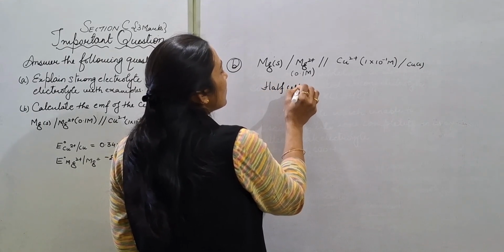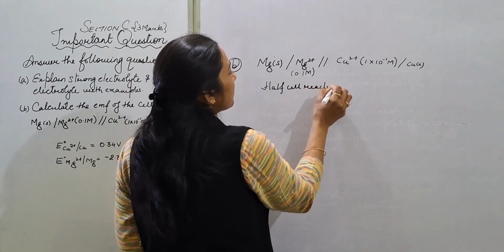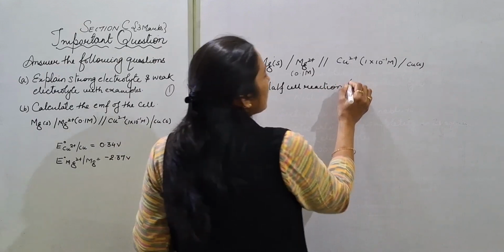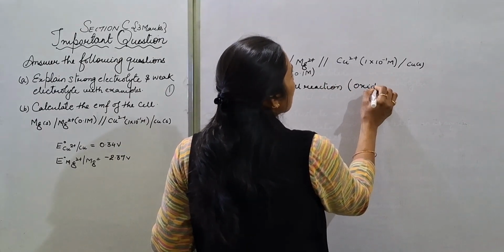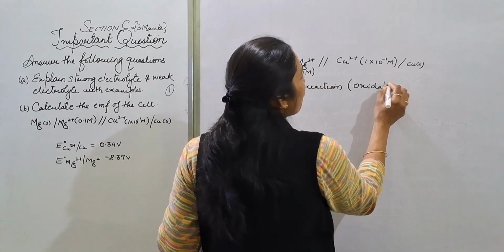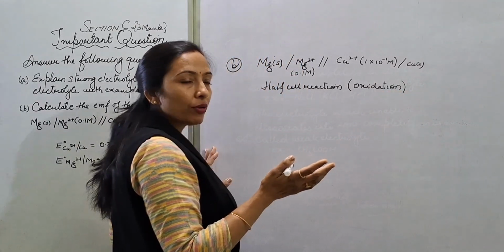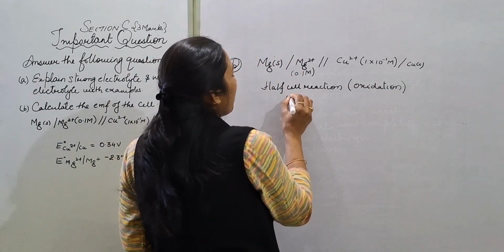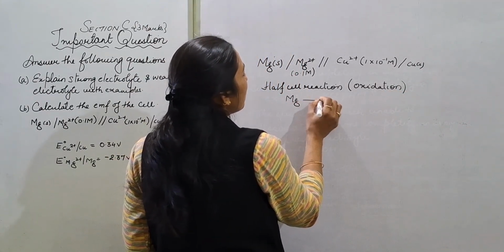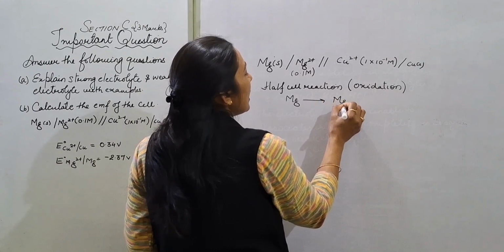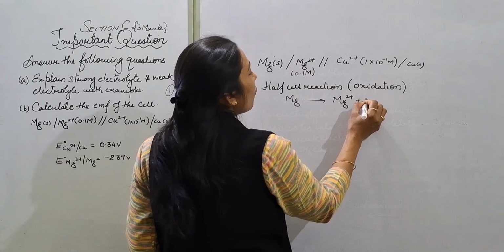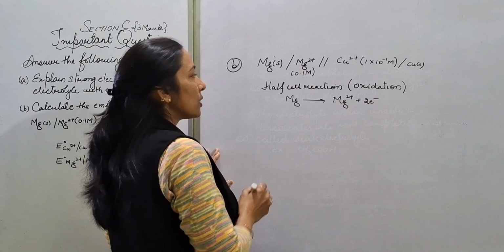Half cell reaction, oxidation लिख लेते हैं पहले. I am writing this one just to find out the number of electrons. So magnesium is going to be Mg2 plus, and along with it 2 electrons are coming out.